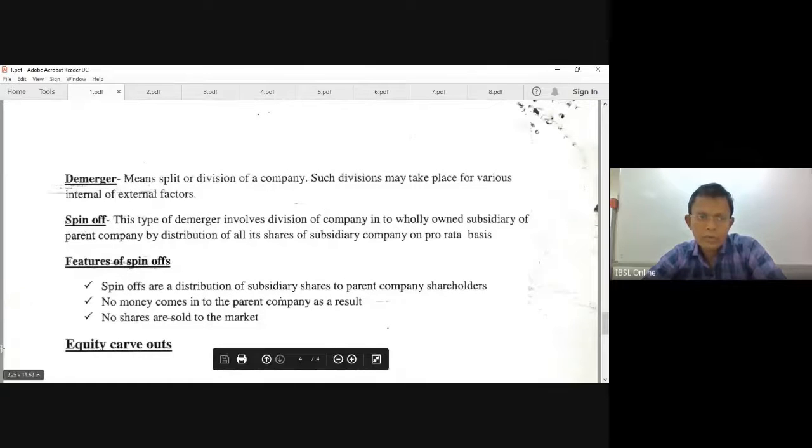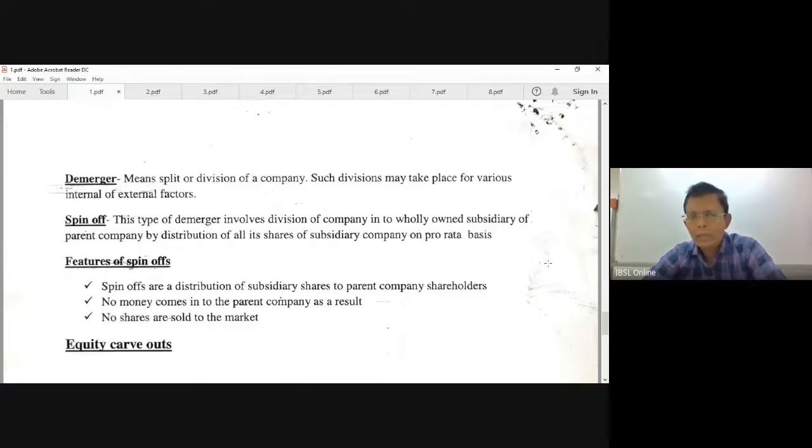And also this word, spin-off, that is also an important word. Just read it and keep it in mind. Don't go too much in depth. Only the literal meaning. The examiner has tested this spin-off once for a 5 marks question. This is more than enough for you to write.